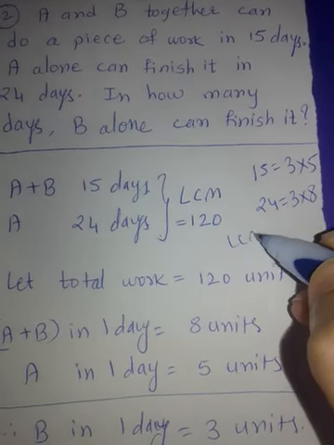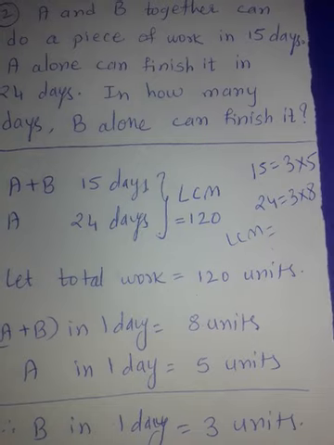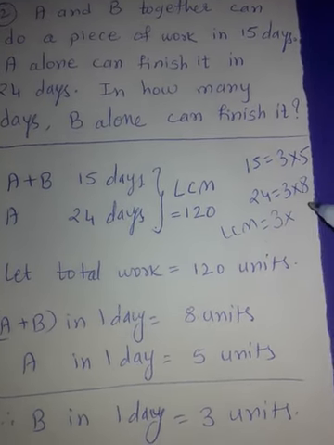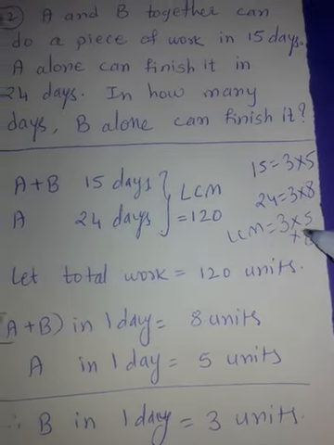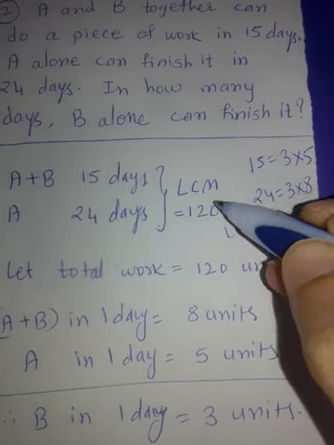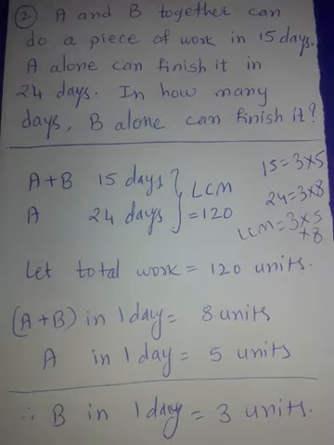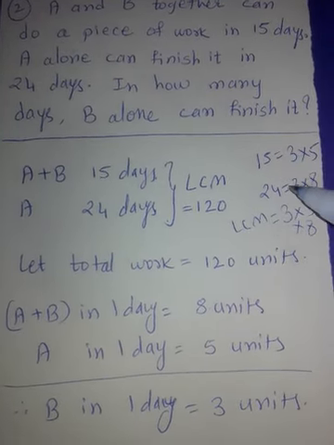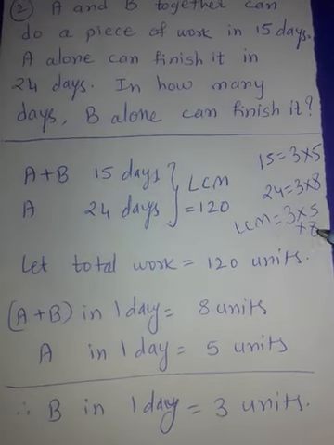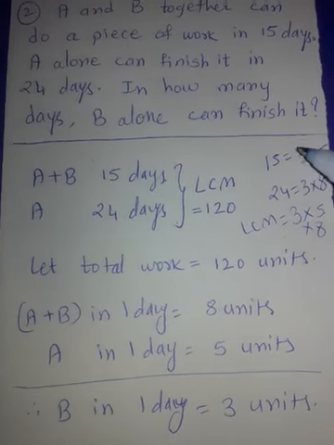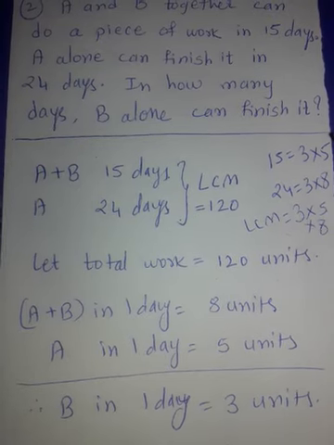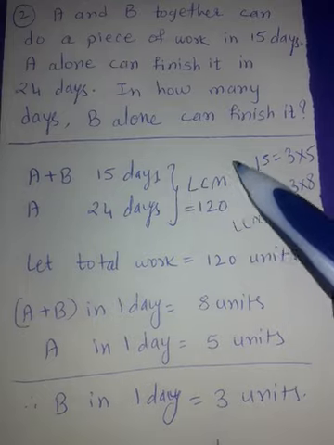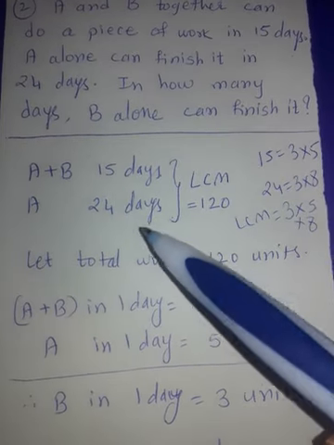And LCM is common factors multiplied by uncommon factors. Common factor is 3 and the remaining uncommon are 5 and 8. 8 fives are 40, 40 threes are 120. That is the LCM. Correct? So LCM is 120. Orally you can do this. You don't have to show all these steps. I just made a quick revision. But again I urge you to watch clips number 9 and 10 to understand the shortcuts of LCM.